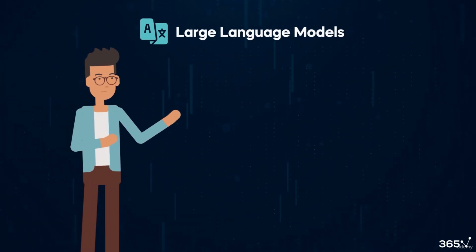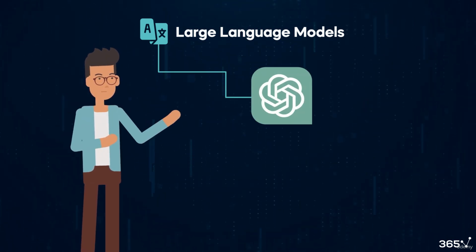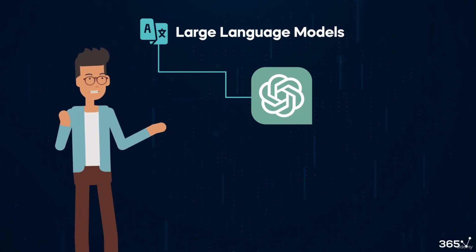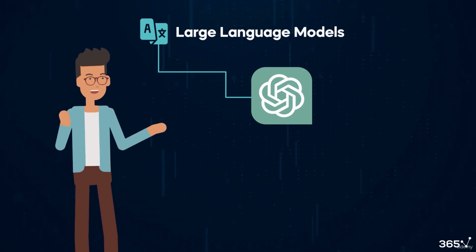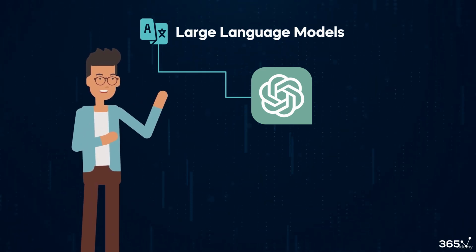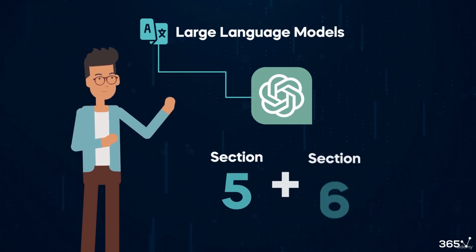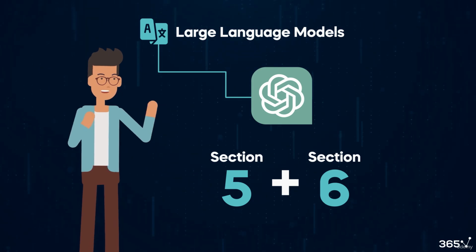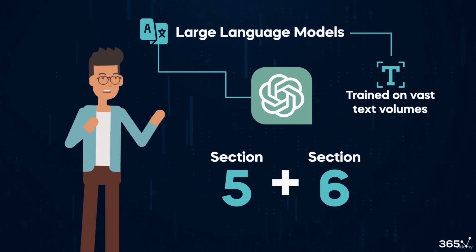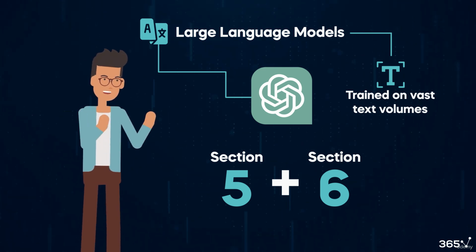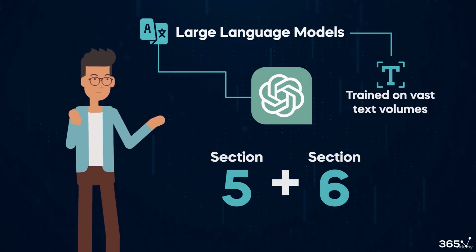Large language models, or LLMs, are the foundational technology behind ChatGPT. I want to provide more details and give you a good foundational understanding of NLP, language models, and the development of models like ChatGPT. To grasp the workings and origins of this vital technology, we've dedicated the next 2 sections of the course to a detailed introduction. LLMs are neural networks trained on vast text volumes, learning to predict word relationships and the next likely word in a sentence. But more on LLMs in the next section.